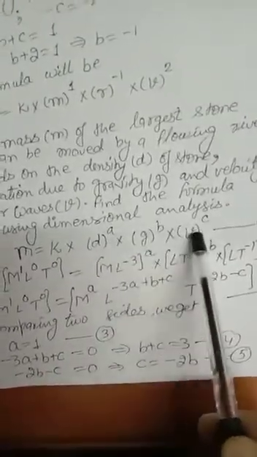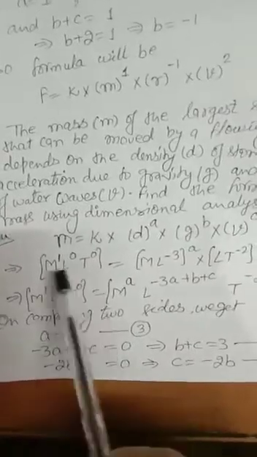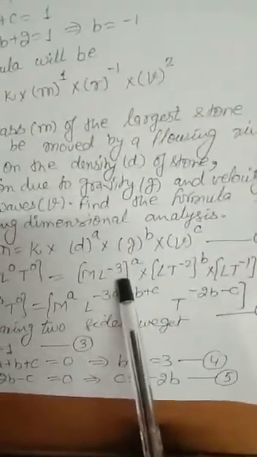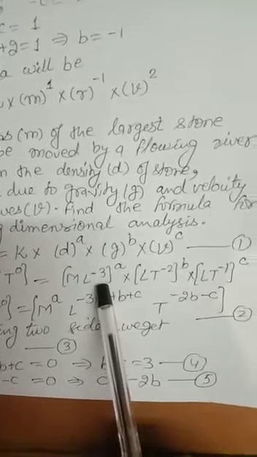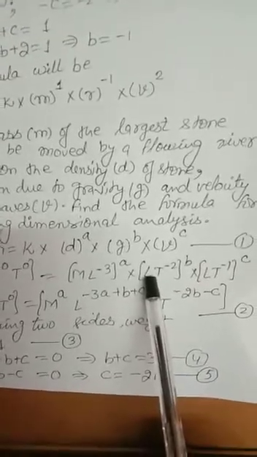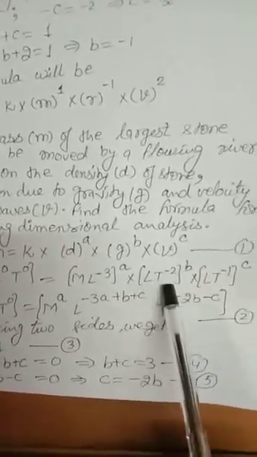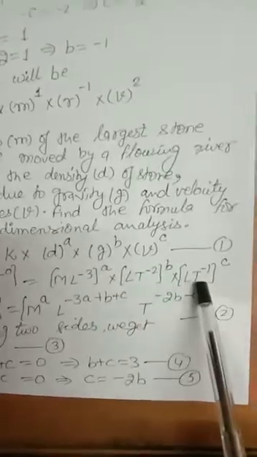So we say that let the possible formula is m is k, d power a, g power b and v power c. And now put the dimensional formula of the two sides. We get mass M. It means L and T powers will be 0 because you know anything to the power 0 is 1. Here density, you know mass upon volume. So by that we get M L minus 3. And here acceleration due to gravity is a type of acceleration, so L T minus 2. And velocity is L T minus 1.